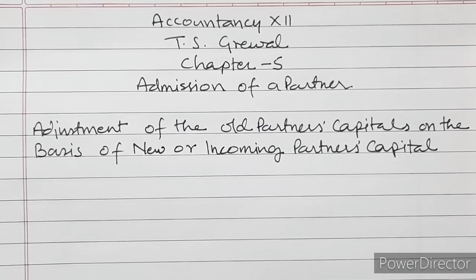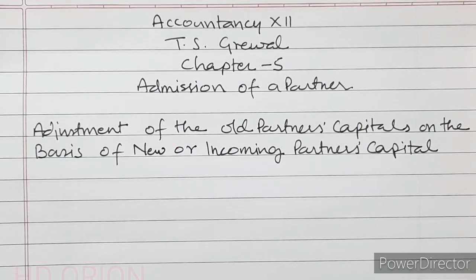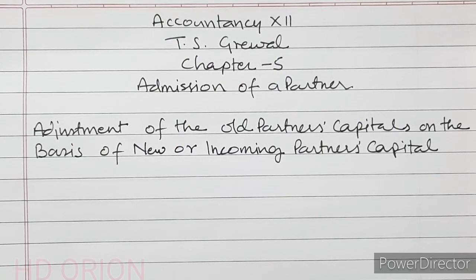We are studying accounting for partnership firms from TS Grewal for class 12th. At present we are discussing chapter 5, admission of a partner. Now we shall discuss the adjustment of old partners' capital on the basis of new or incoming partners' capital. Let us see some of the questions.